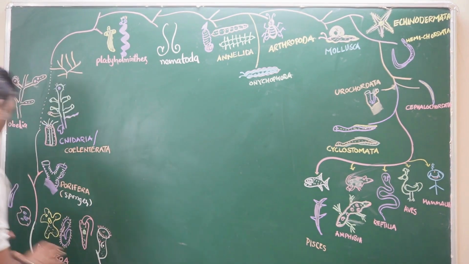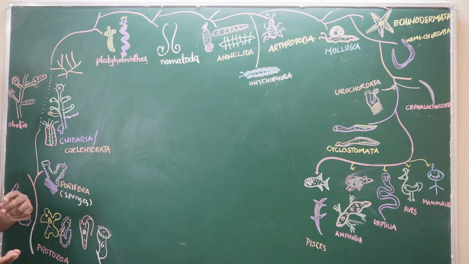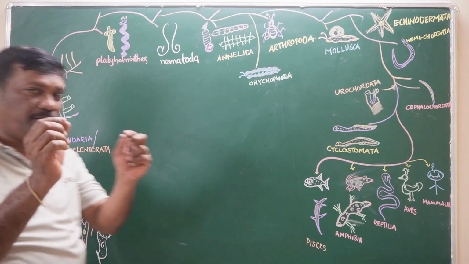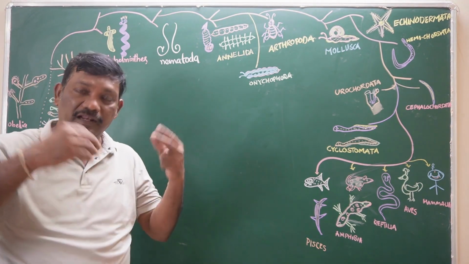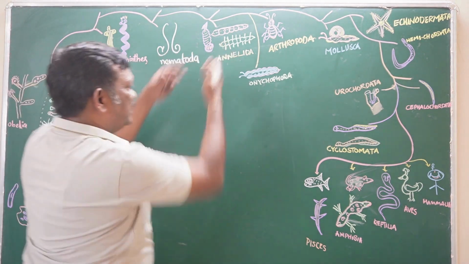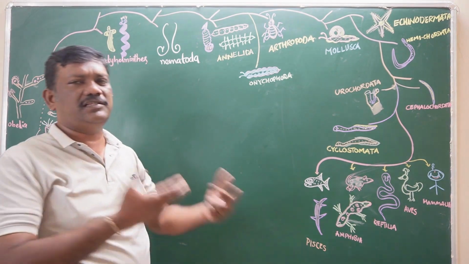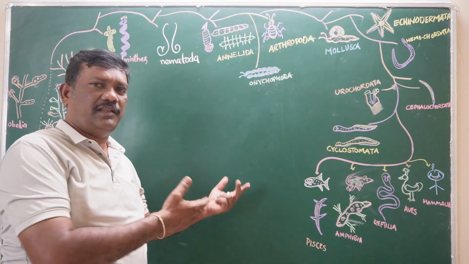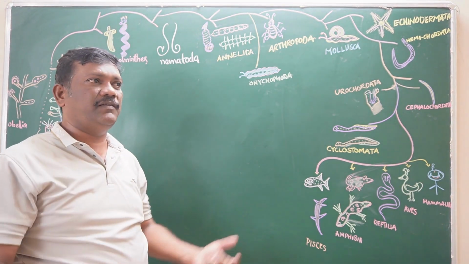In each phylum, one or two or three or four animals we have to remember first. If you remember the animal, we can discuss the general characters, special characters and special adaptations very easily. For example, take annelida. In this annelida, what do we have to remember? You have to remember the leech, earthworm or nereis. If you remember those animals, then our discussion will become very easy.